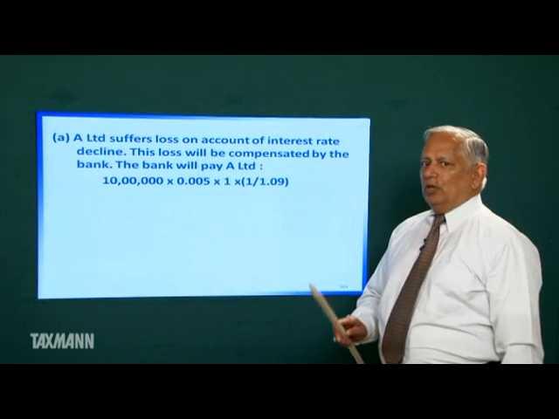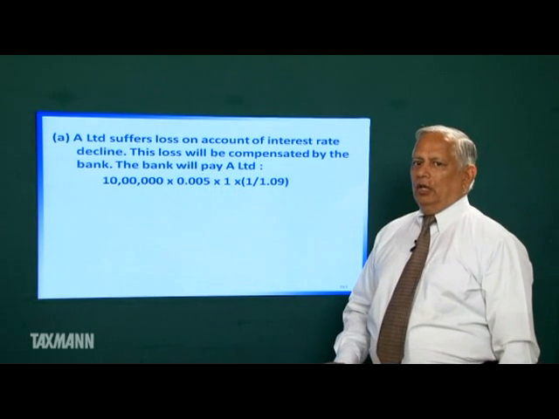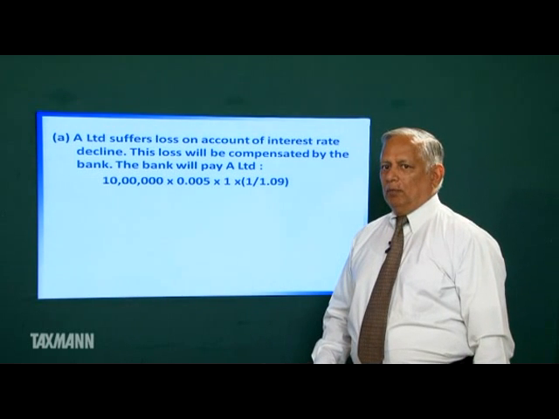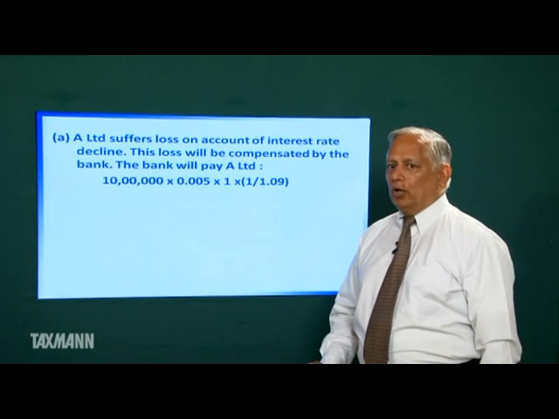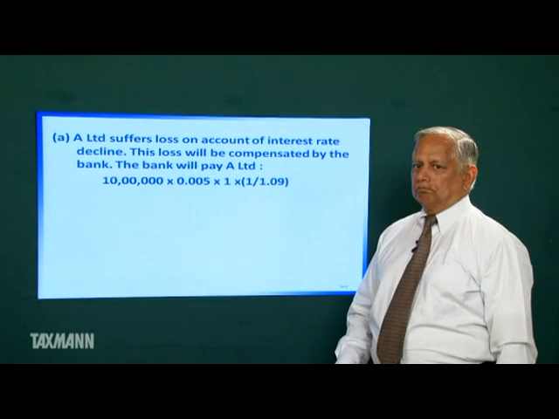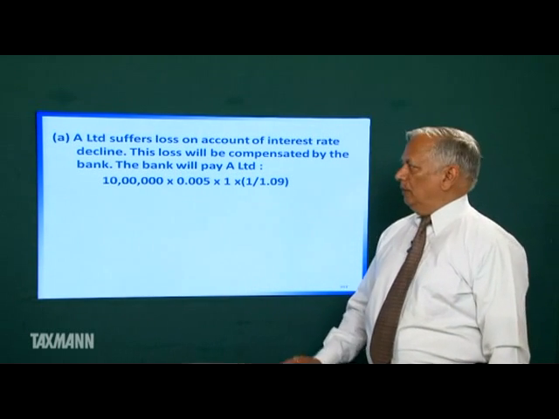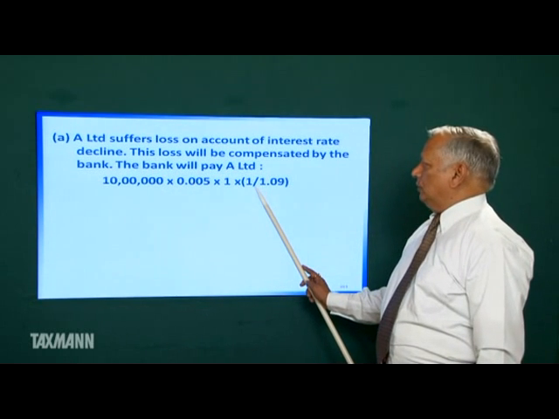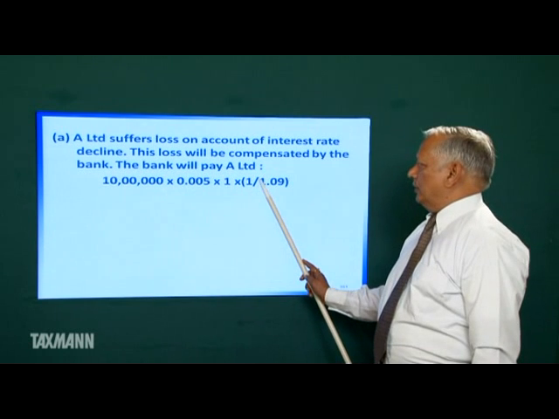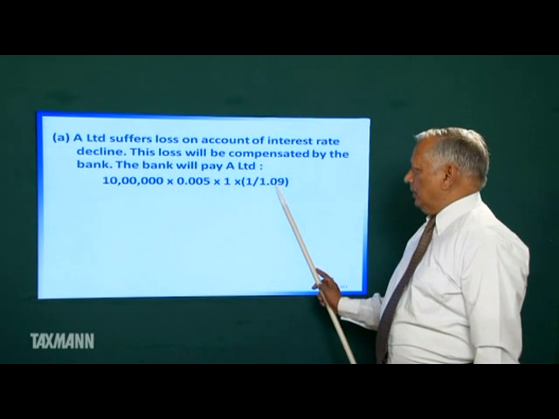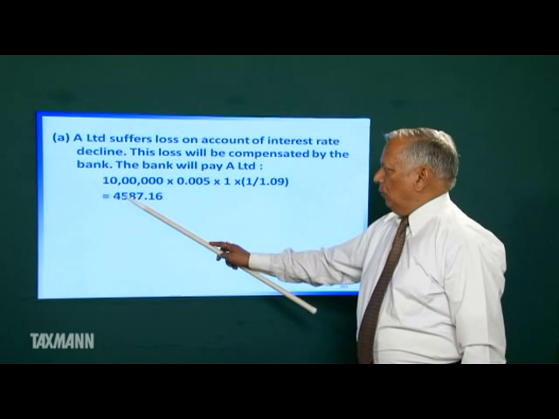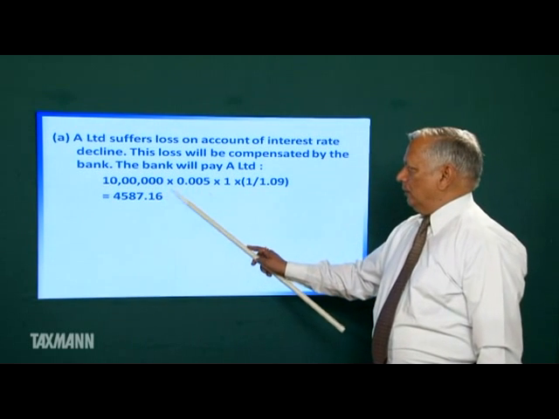A Limited will suffer the loss of interest. Interest is to be received after 1 year. But the bank is compensating him today. So the bank will pay him the present value of this loss, and present value is always calculated at the current interest rate. The current interest rate is 9%. So the bank will pay A Limited 4587.16.